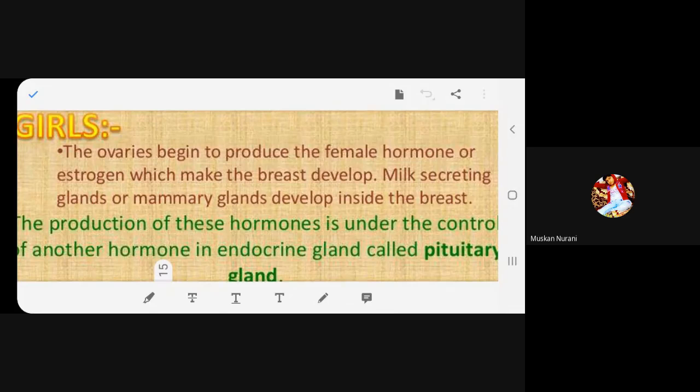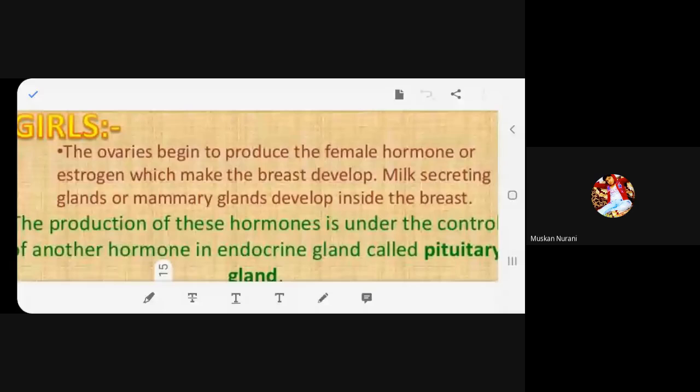So let me explain. We have seen boys, now what happens in girls. We have got two ovaries in girls. So the ovaries begin to produce the female hormone. In males it was the testes, in females it is the ovaries. Are you understanding how I'm comparing? In males, what was given? Testosterone. In females, what hormone is given?